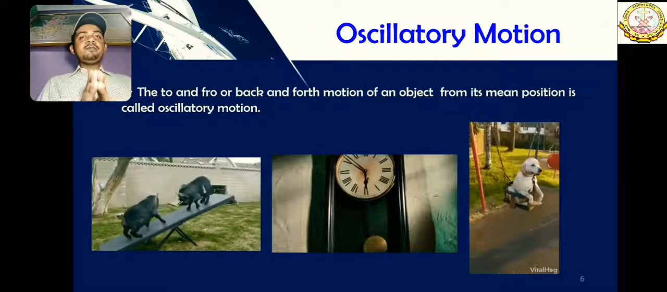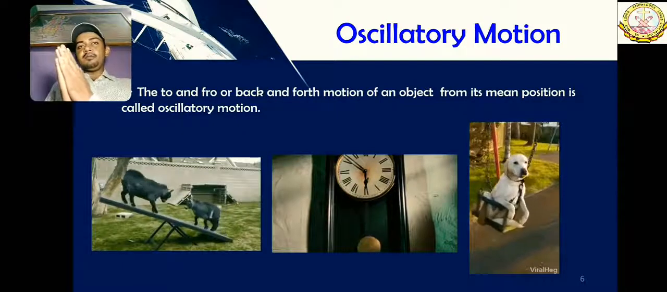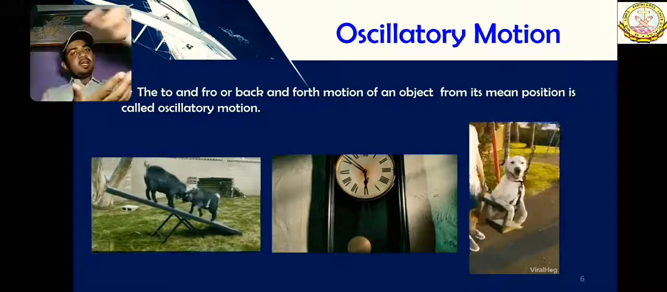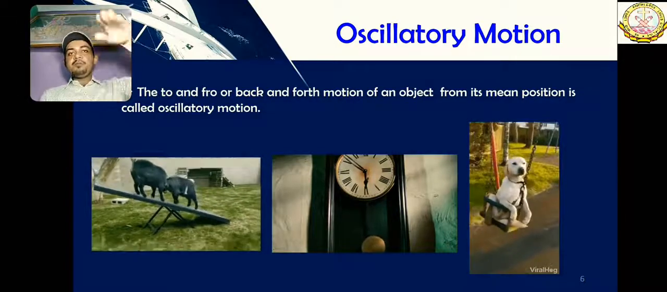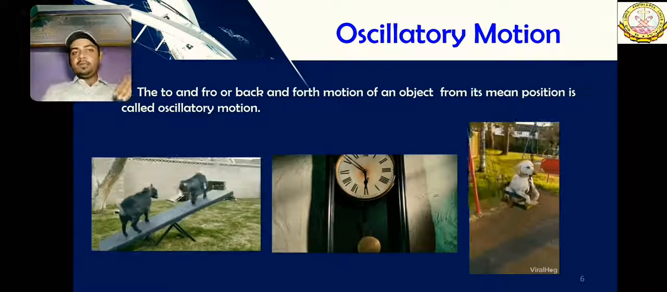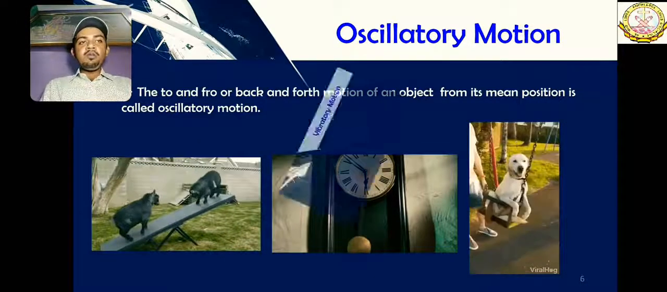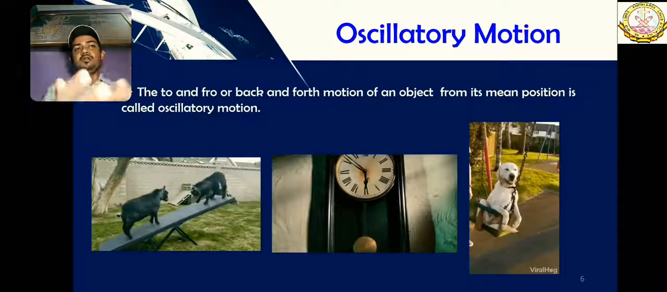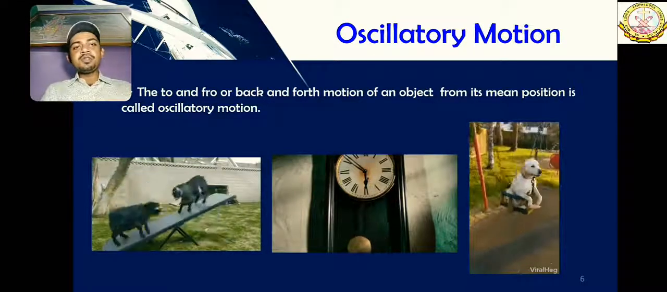So far we have studied that an object can move in a straight line or in a curved line, or it can stay in place and rotate, or it can simply move back and forth. These are the types of motion we have studied. Now what's next? Vibratory motion. This is actually a smaller division, a miniature type of oscillatory motion, oscillatory motion light. But it is named vibratory motion.